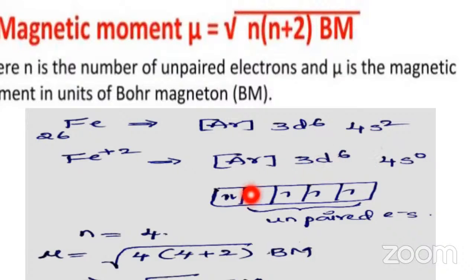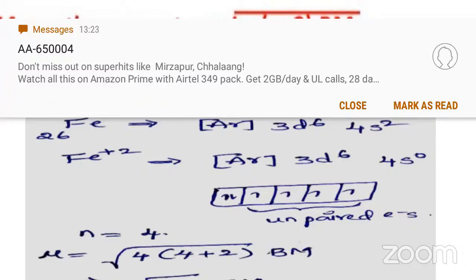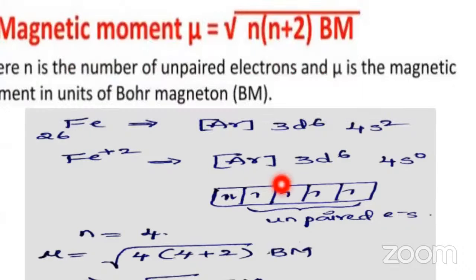So now you fill up these electrons in the d orbitals. If you observe here, after filling up these electrons, 4 unpaired electrons are present. So here n is equal to what? N is the number of unpaired electrons. Here n is equal to 4. Now substitute n equal to 4 in the above formula: square root of 4 into 4 plus 2 Bohr magnetons.